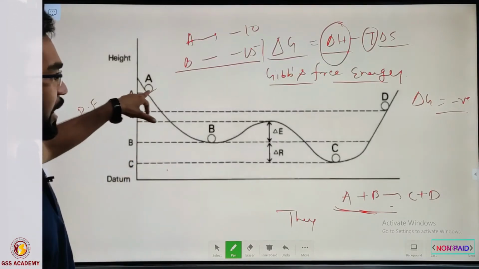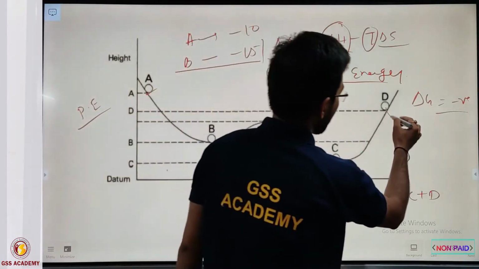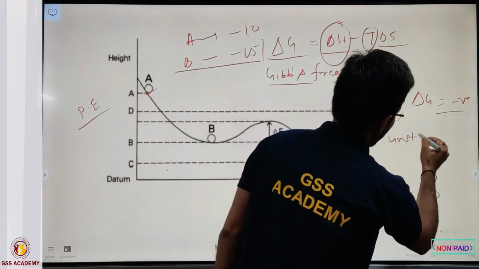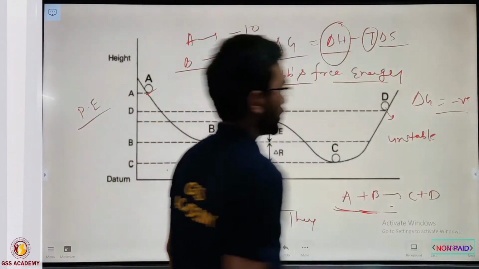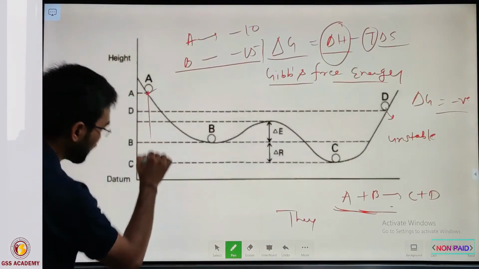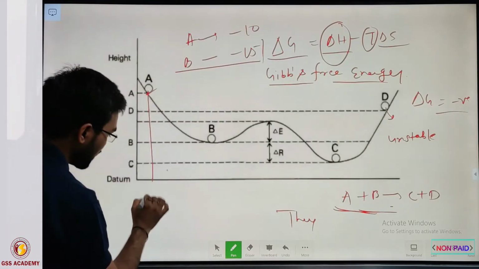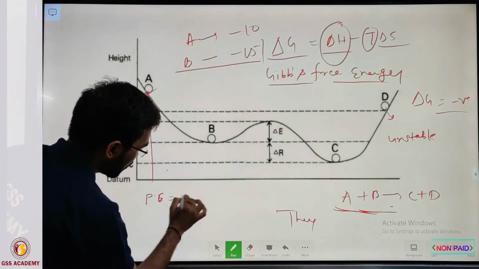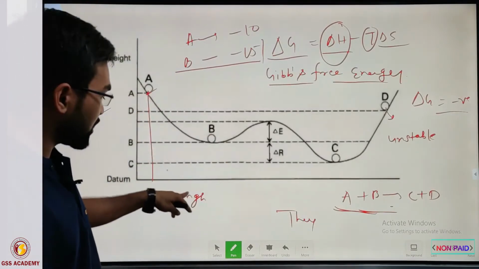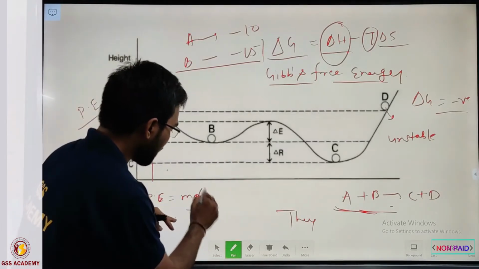If we look at objects A and D, we can see that they are unstable. Why do we call it unstable? Potential energy PE equals mgh. For a fixed mass the gravity is constant, but height is the main variable.